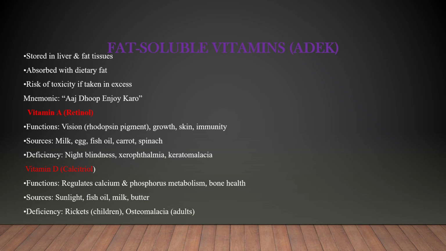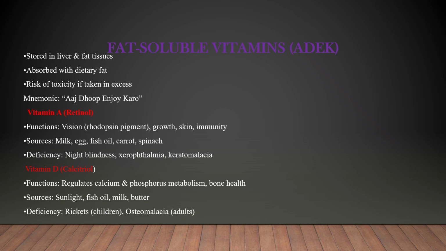Next, moving on to vitamin A. The main functions of vitamin A are vision, growth, skin, and immunity. Vitamin A is also known as retinol. This is all related to the eye. We get vitamin A from milk, egg, fish oil, carrot, and spinach. Deficiency causes night blindness, xerophthalmia, and keratomalacia. These diseases are all about the eye.